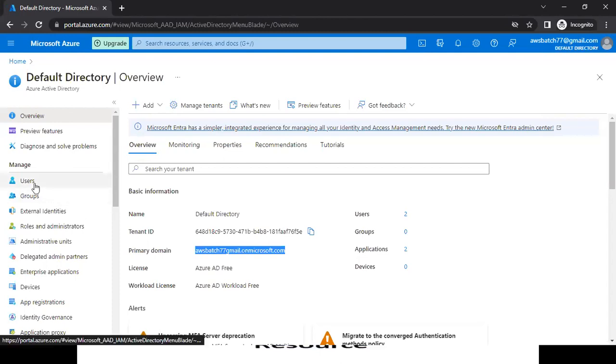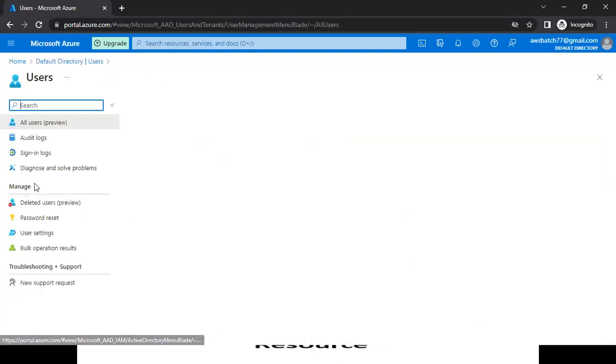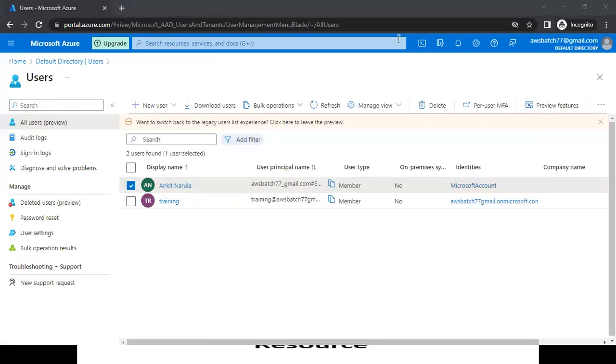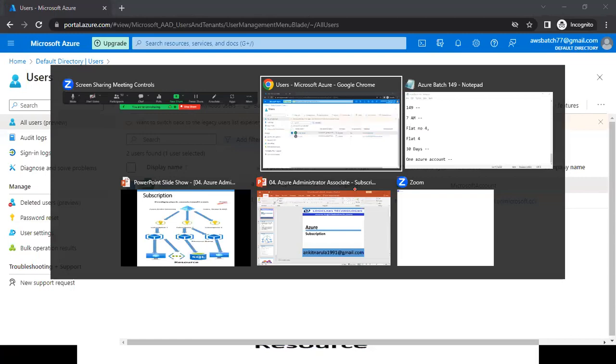And here, if you see on the left-hand side, we have an option of users. Here you are going to see 2 users. This is the default user which we have, the Microsoft account. The other user is one I created for some other training, which I'm taking right now for Azure DevOps. That is why it is showing identities as our tenant ID. So to create these users, we need this tenant.